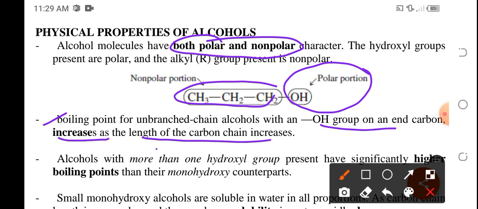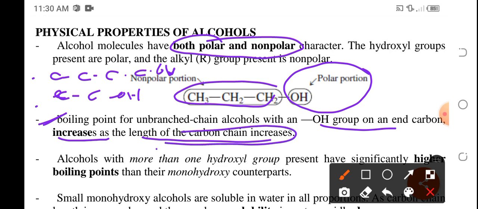So if you're going to compare ethyl alcohol having two carbon atoms versus butanol having four carbon atoms, sabi ng property na to, mas mataas daw yung boiling point ng butanol kaysa sa ethanol kasi nakadepende dun sa length ng carbon chain niya. Okay, so the more carbon atoms there are in a straight chain, the higher the boiling point the alcohol will have.